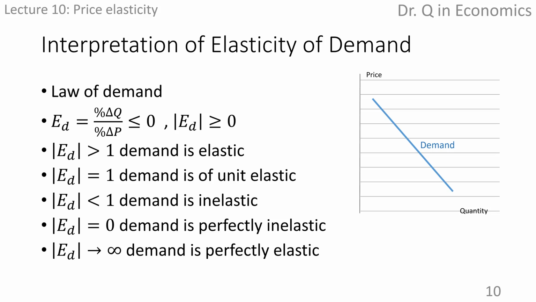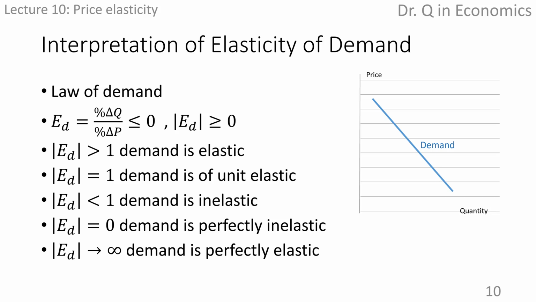In order to compare the elasticities and interpret, we need to first convert the negative number into absolute value. The absolute value is simply the magnitude of a numeric value.